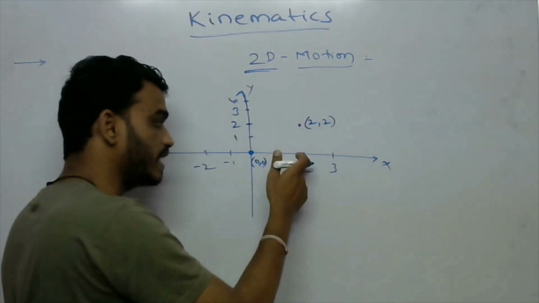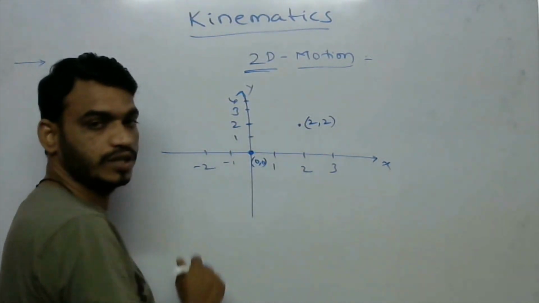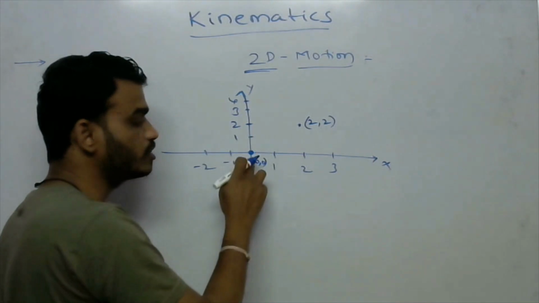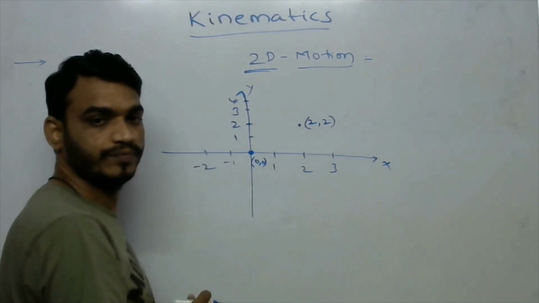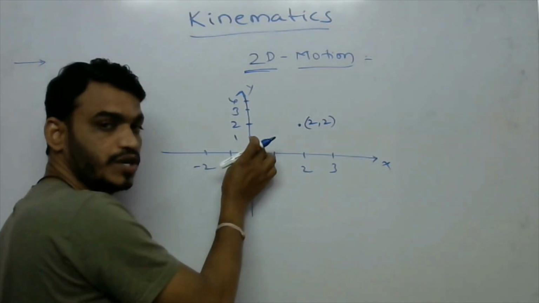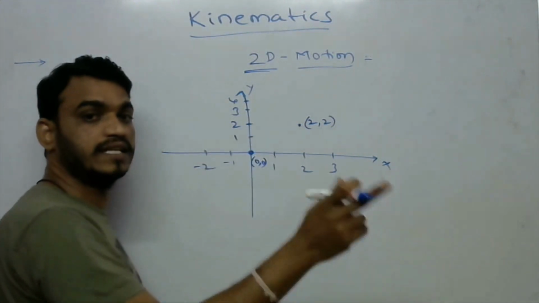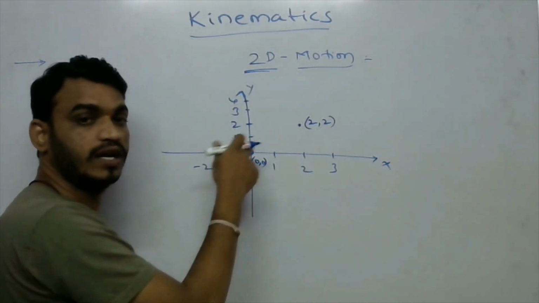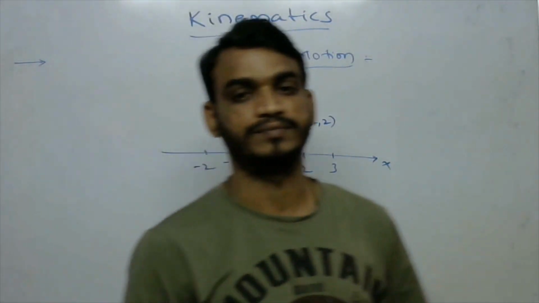So along the x-axis it changes its position, and along the y-axis it also changes its position. Simultaneously this object is changing its position along the x-axis and y-axis, so it is called two-dimensional motion.